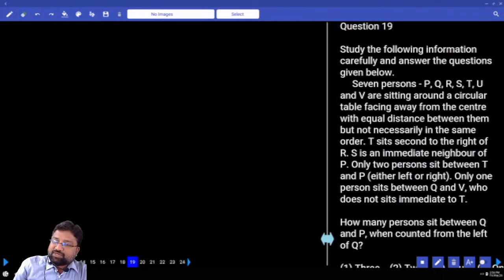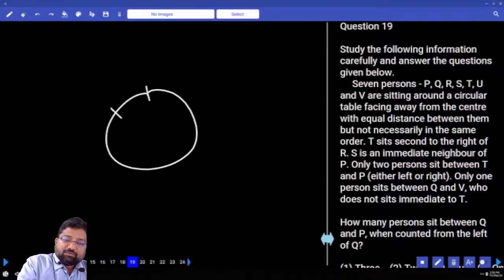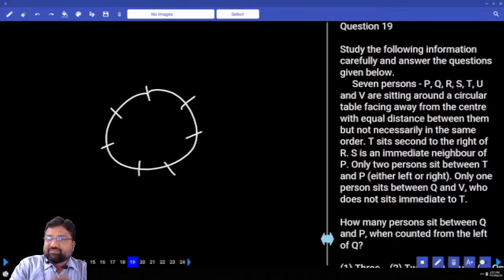Seven persons P, Q, R, S, T, V sitting around a circular table facing away from center with equal distance between them, but not necessarily in the same order. These people are facing away from center. How many persons? 7 persons. Away from center. Be careful. Everybody is away.